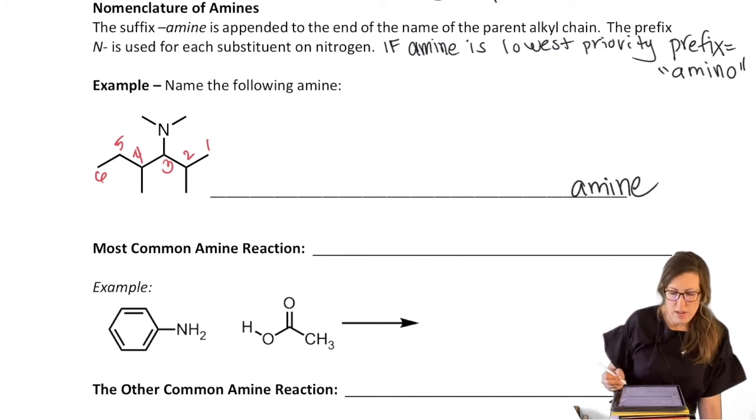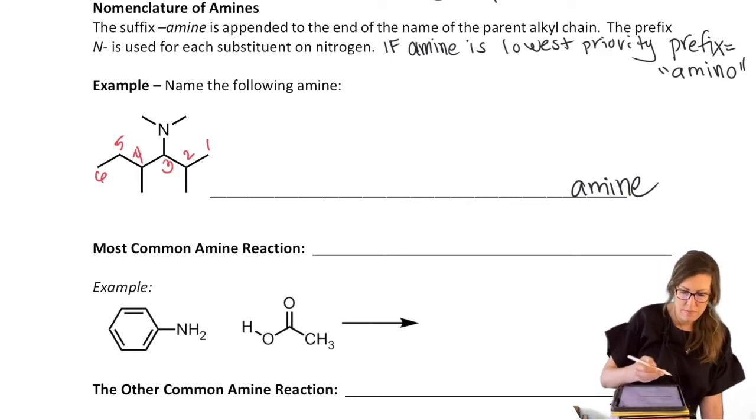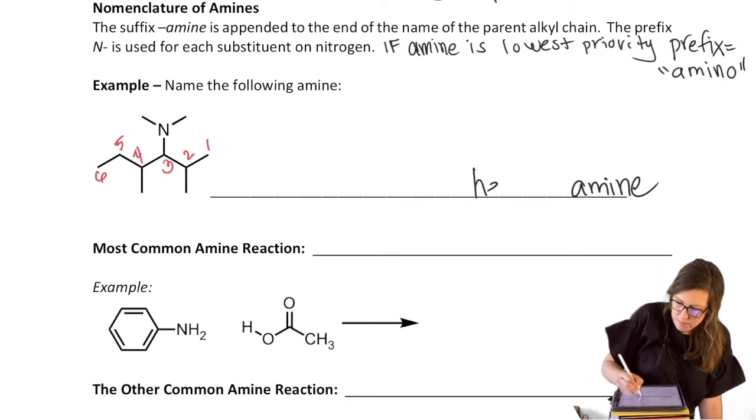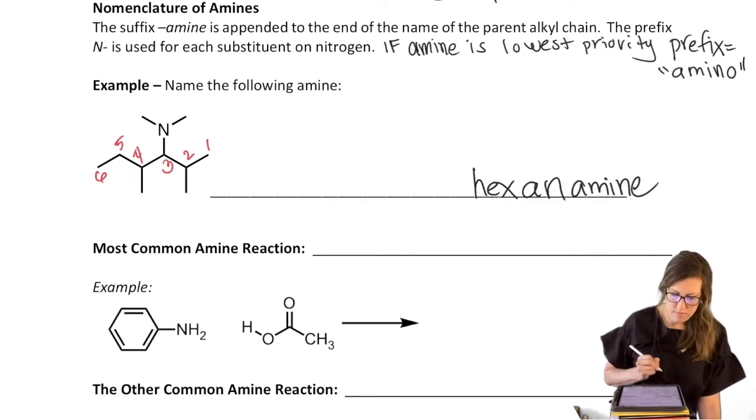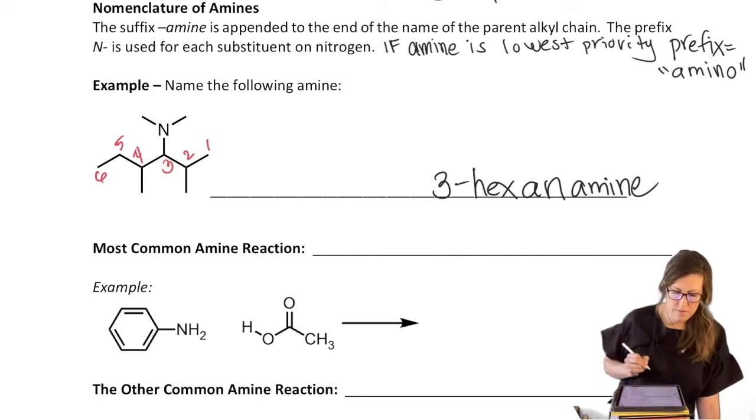Now, if I went the other way, notice that I would have had 1, 2, 3, 4. So this was the correct way to number. So I'm going to have a 3 amino group, but it's an amine. So I'll have to put a 3 at the front or put 3 amine, right? 6 means hex. And I have no alkene or alkyne, so it's hexane. It's a hexanamine. So I can fill that much in. But as I read hexanamine, I didn't tell you where the amine was yet. The amine was at the position 3.